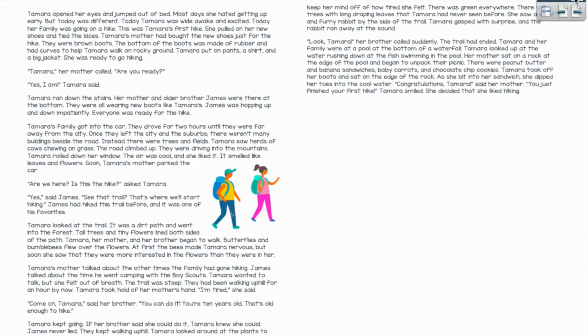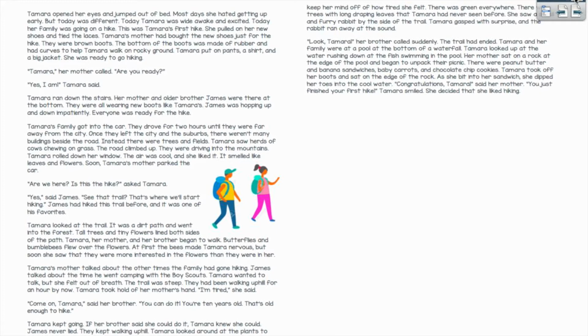Tamara's family got into the car. They drove for 2 hours until they were far away from the city. Once they left the city in the suburbs, there weren't many buildings beside the road. Instead, there were trees and fields. Tamara saw herds of cows chewing on grass. The road climbed up. They were driving into the mountains.